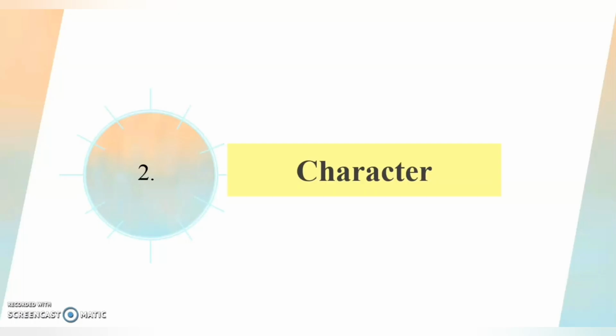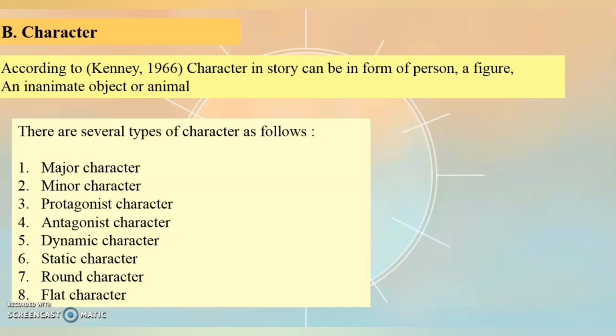And the second is character. We know that one of the important elements that should exist in such a story is character. According to Kenny, 1960, a character in a story can be in the form of a person, a figure, an image, an object, or an animal. There are several types of character as follows. The first is major character. Major character is the character that has big influence in the configuration of the story. The major character will give big contribution in the story.